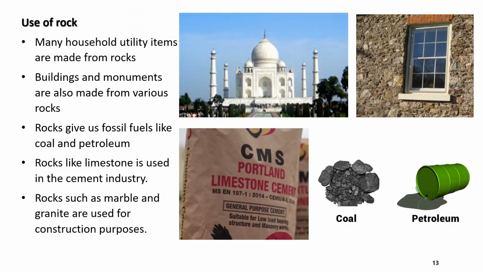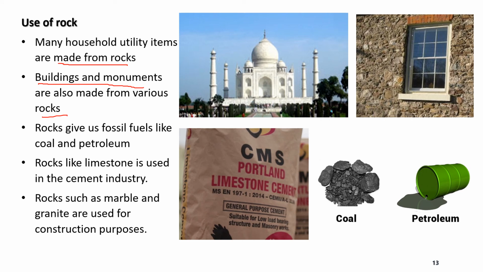Fine. So now ultimately we need to understand different uses of rocks. Every day in the household we see many utility items made up of rock. For example, your wash basin can be made up of rock. Other things in the house you can find which are made up of rock. Buildings and monuments are also made up of various rocks.